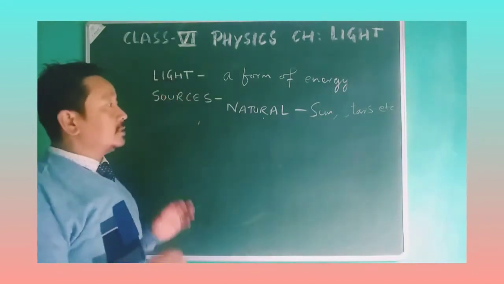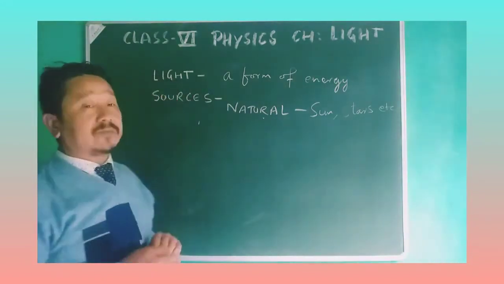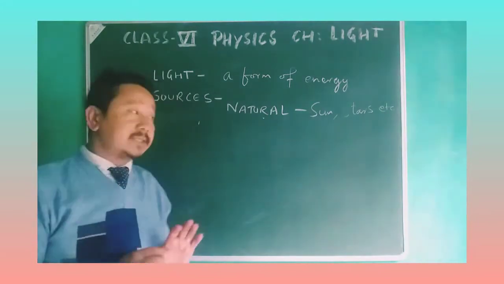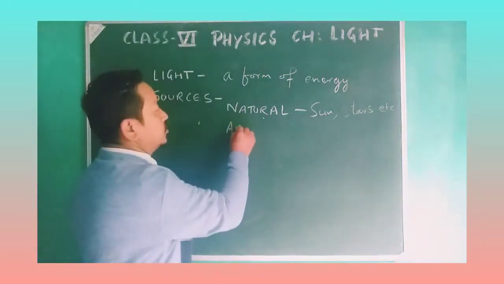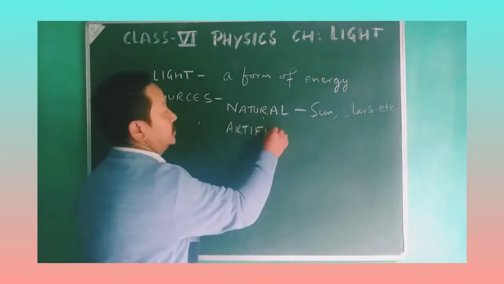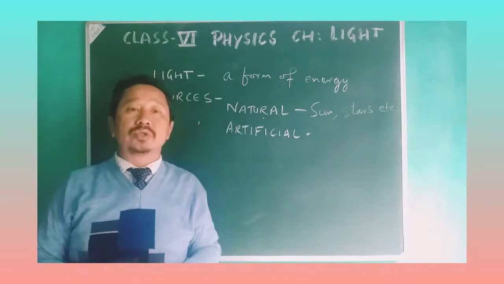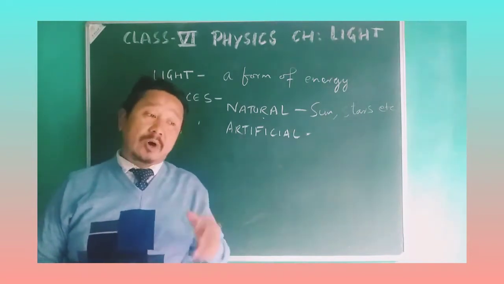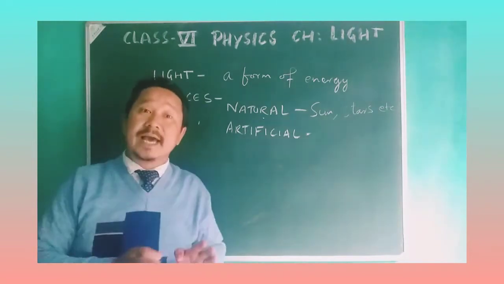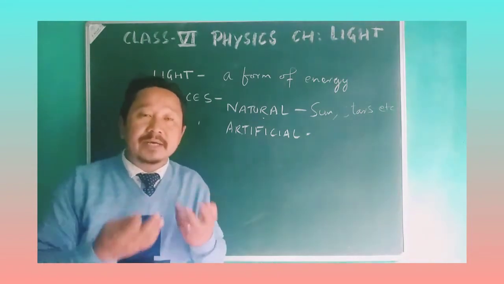Okay, and the other category of the sources of light is the artificial sources of light. Artificial sources of light are those which are man-made. They also produce light, but they are made by human beings.